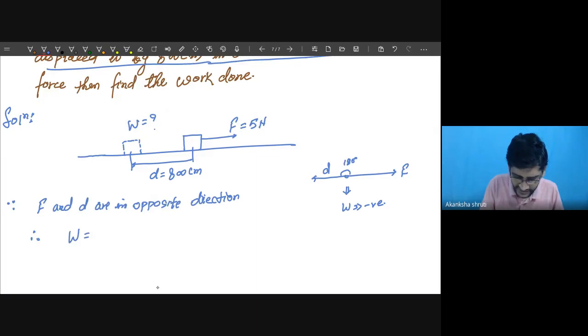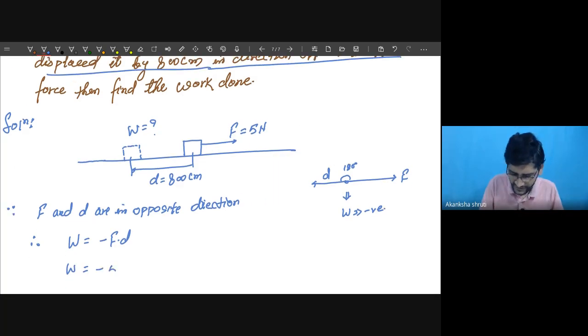Work is equal to, in this case, minus of F into D. We need to substitute. So how much work, students? Minus of 5 into 800. Is it okay? We can substitute and calculate and get it. Is it okay, students, or any doubt?